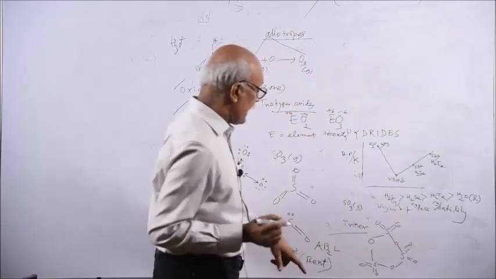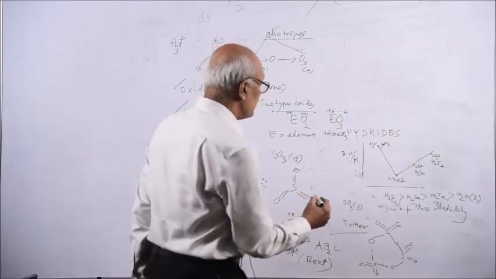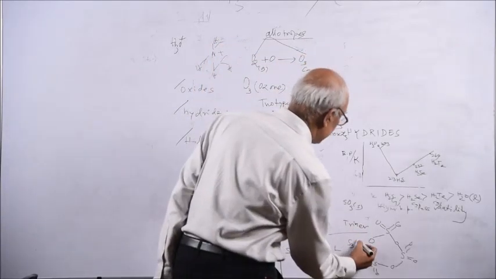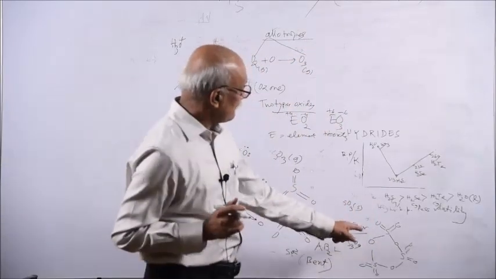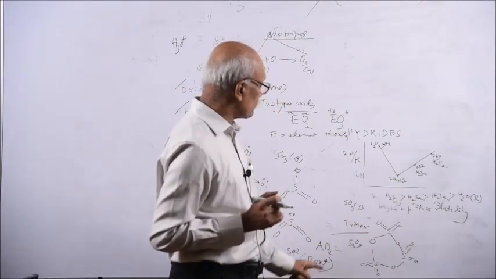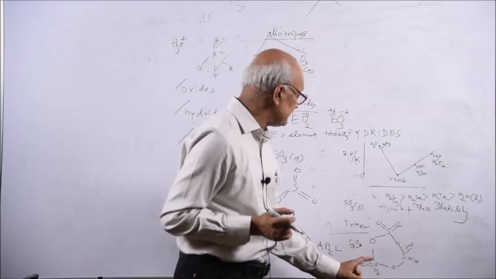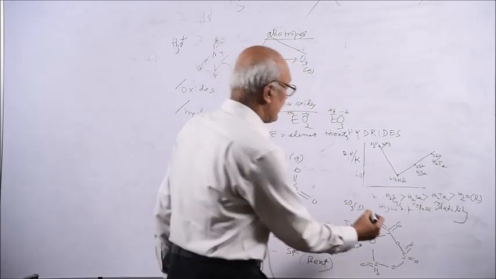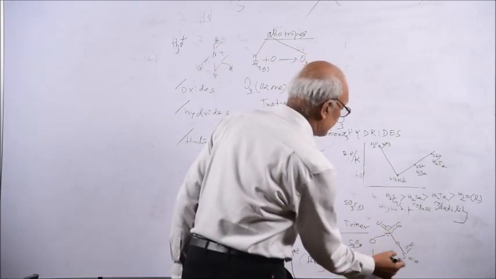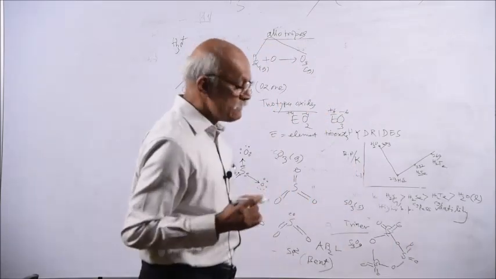Trimeric means S3O9. S3O9 will have the structure like this, 1, 2, 3, 4, 5, 6, 7, 8, 9. So this is a trimeric form.